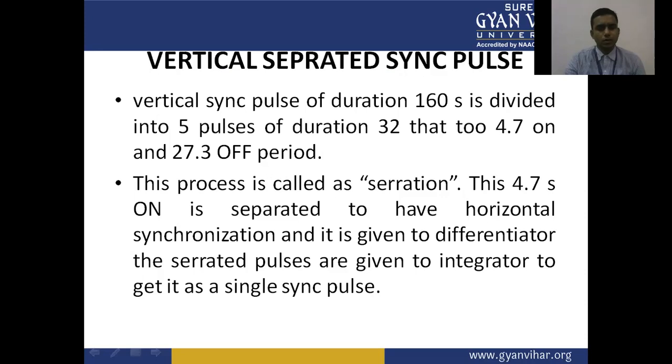This process is called serrations. The 4.7 microsecond pulses are separated to get horizontal synchronization, and are given to a differentiator. The serrated pulses are given to an integrator to get a single sync pulse.